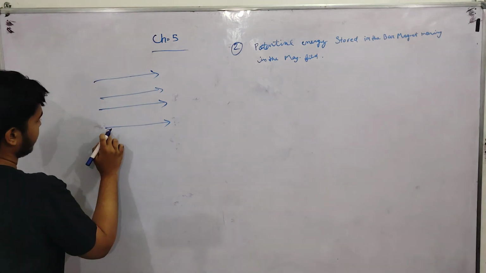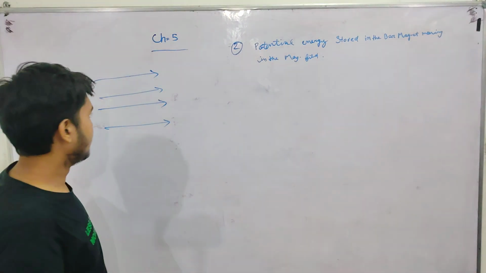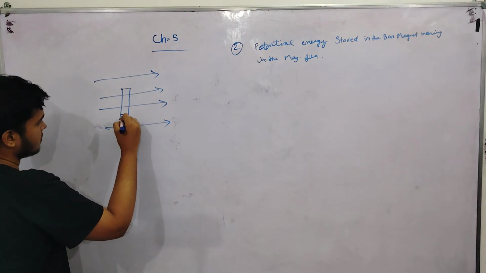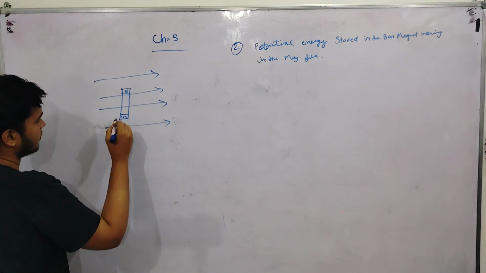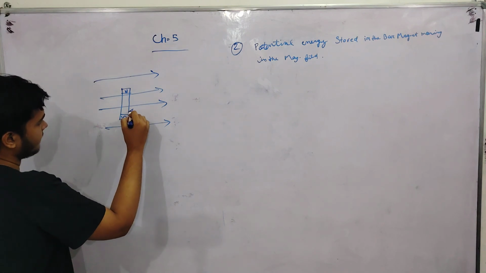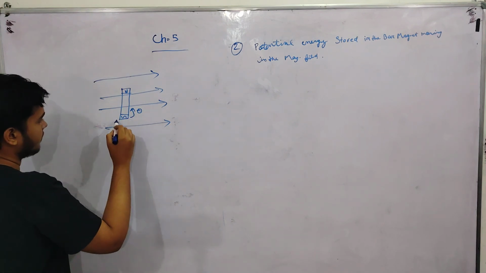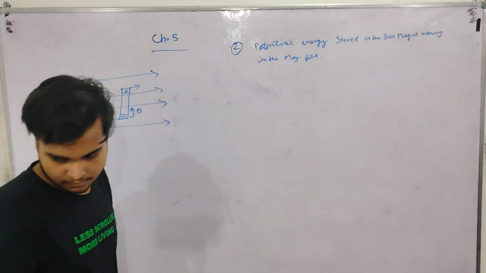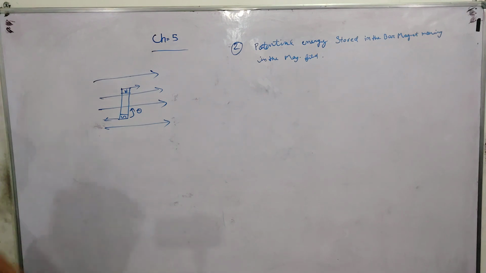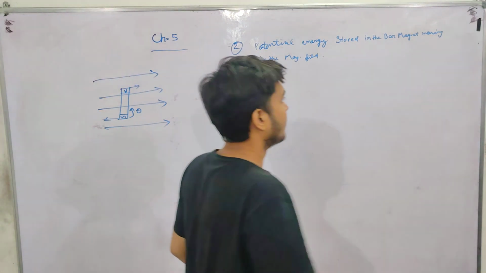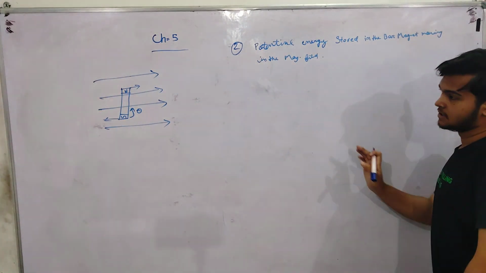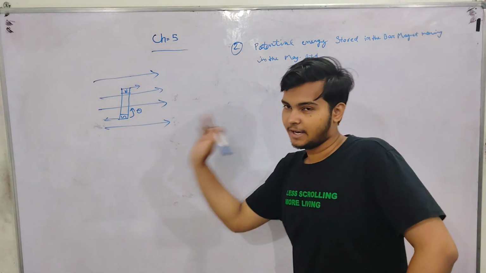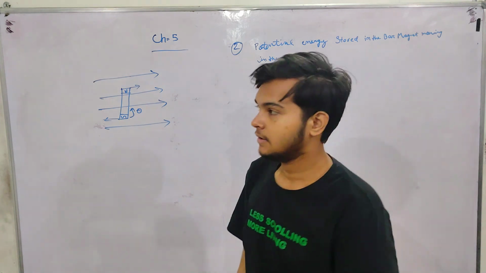They are going in this direction. Magnet placed, bar magnet south, north, at angle theta, moving forward and backward. We know that on doing this, some amount of work will be done. By moving the magnet, we are doing some amount of work.